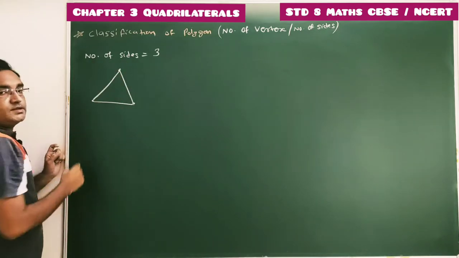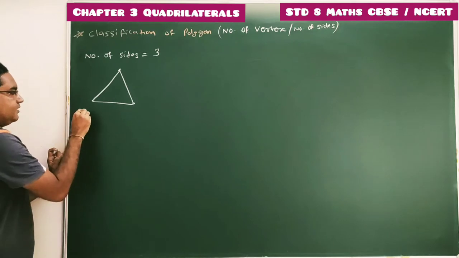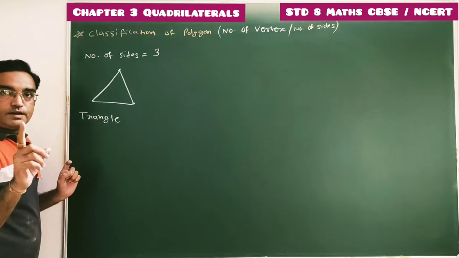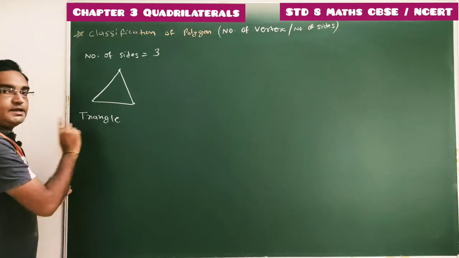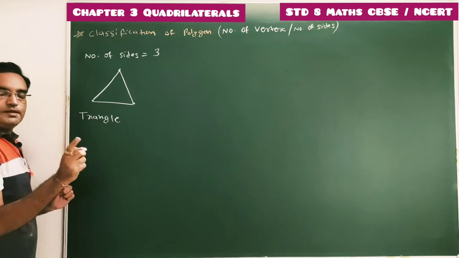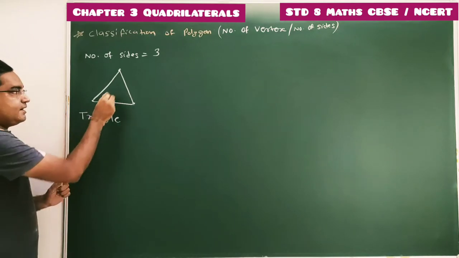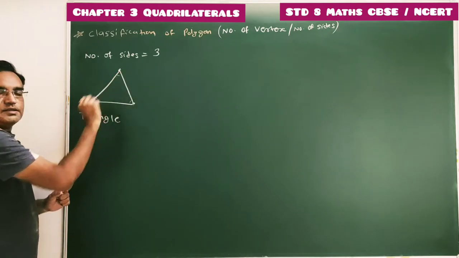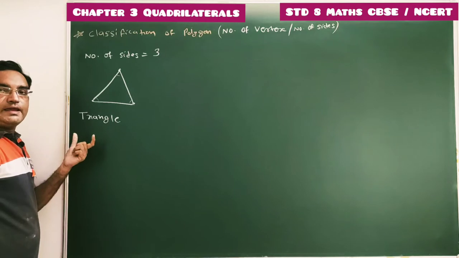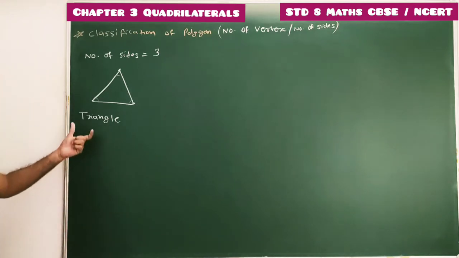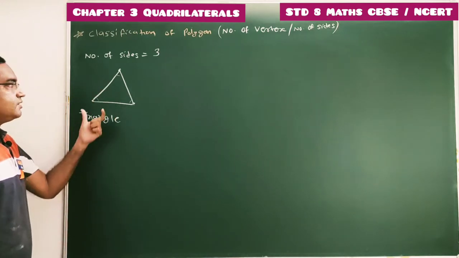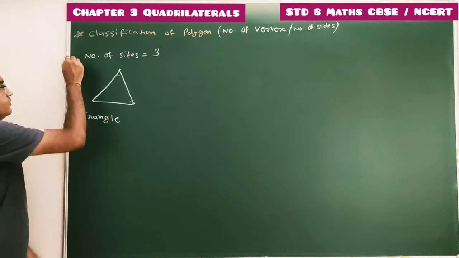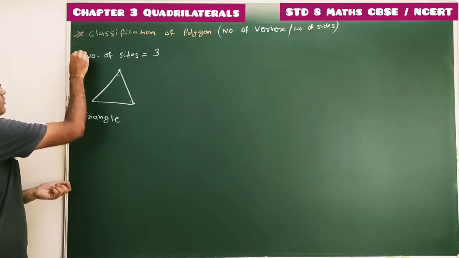So polygon with 3 sides is known as triangle. So triangle is one polygon. Triangle is one polygon with 3 sides. Tri means 3, angle means sides. Triangle, 3 angles, 3 sides, 3 vertices. Clear students? So triangle is the basic example of polygon with 3 sides, or we can say 3 vertex. Done. Now this is first type of polygon.